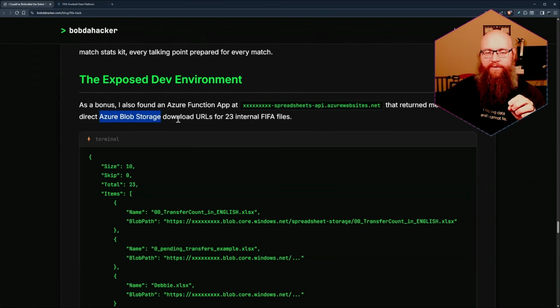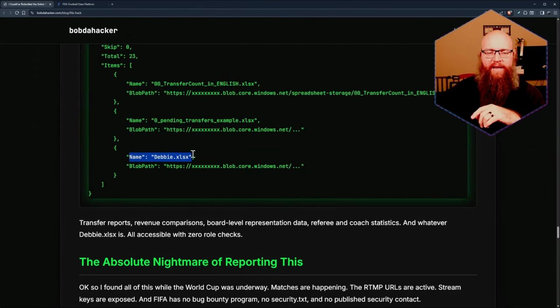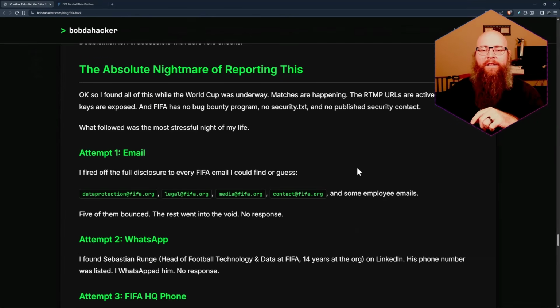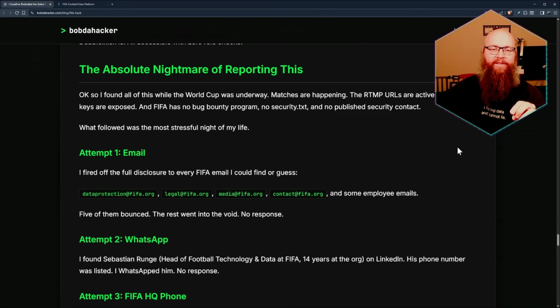But this had several URLs for downloading data directly, and one mysterious Debbie Excel sheet in here. But amongst all those files that he found, there's transfer reports, revenue comparisons, board level representation data, referee and coach statistics, and whatever that Debbie Excel file was. All accessible. Then came the absolute hardest part here, the nightmare of reporting it.